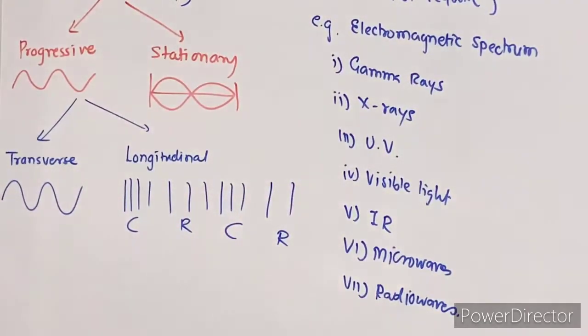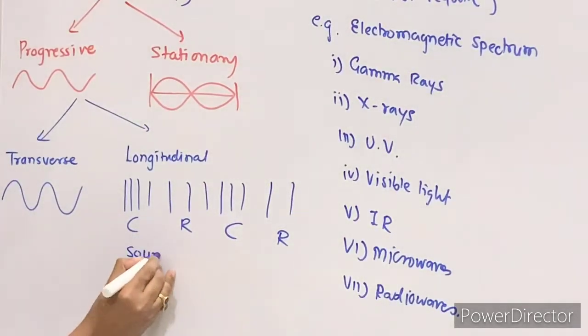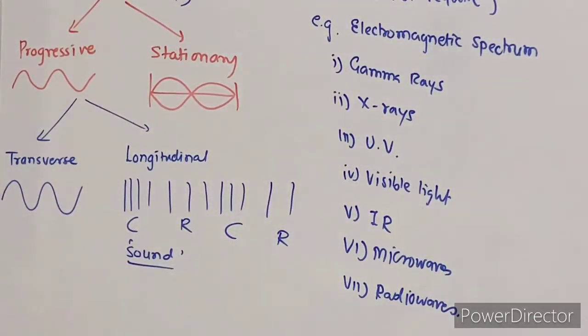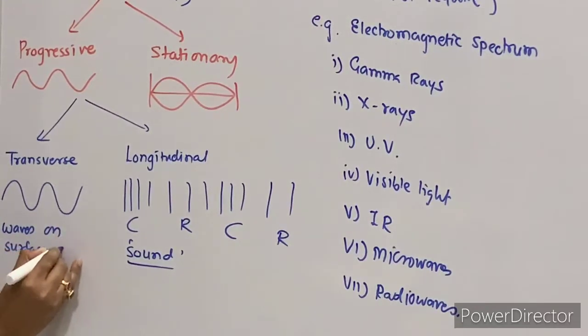Compression and rarefaction is nothing but your sound. So we can say sound is a mechanical wave which requires a medium for propagation. Waves on the surface of water, or waves on a string, will be transverse. Now let's come to the next one.